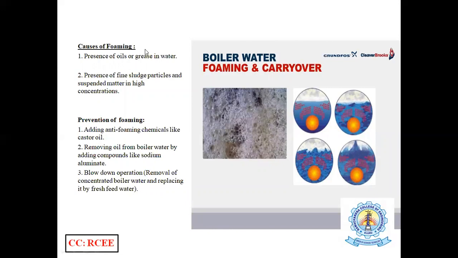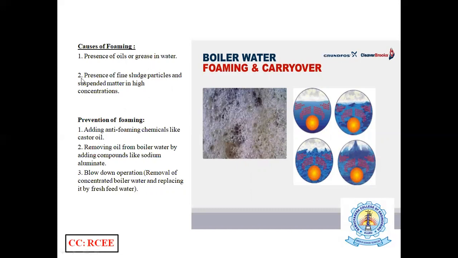So what are the causes of foaming? The first one is the presence of oils or greases in water. The second is the presence of fine sludge particles or suspended matter in high concentration. These are the two causes of foaming.